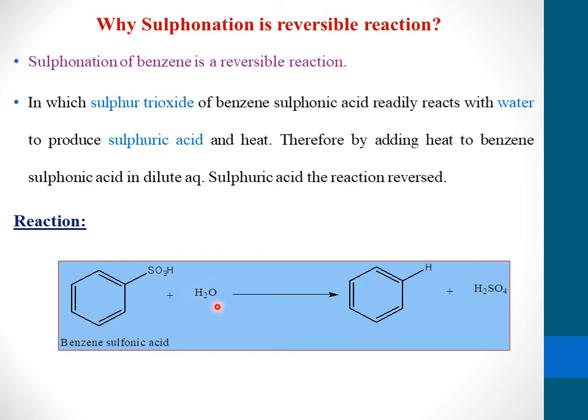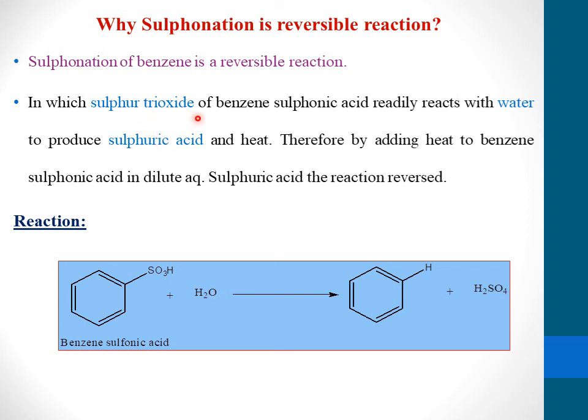SO3 and water combine and release sulfuric acid with the formation of benzene. So to make this reaction non-reversible, always remove the water which is formed during the reaction. The removal of water makes this reaction non-reversible.